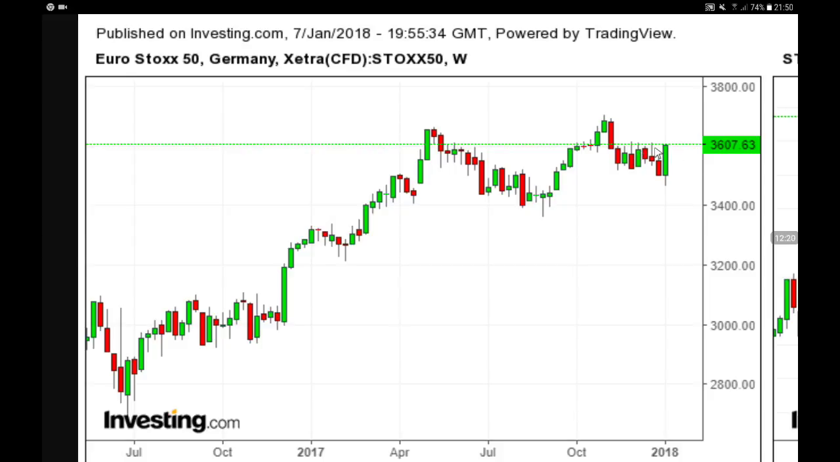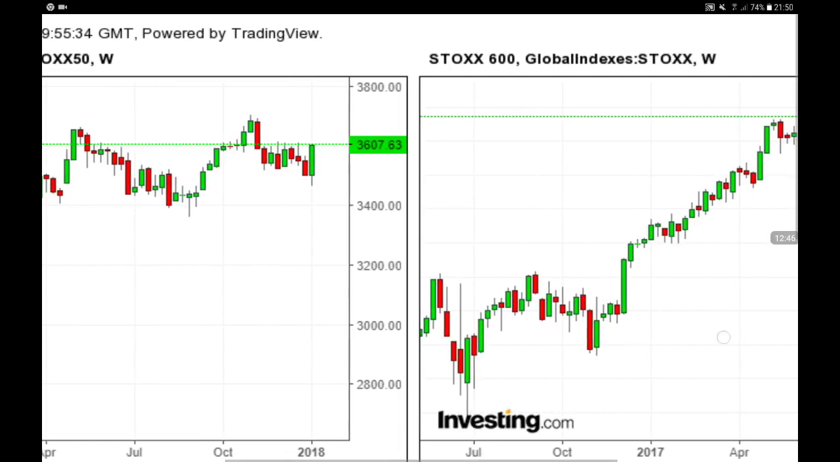So if we can have a close and a continuation of that particular bullish candle towards the 3,700 points, that's going to be good. And we are going to go back towards that particular resistance, and if we can break above it, we can go much higher towards the 3,800 points for the Euro Stoxx 50.